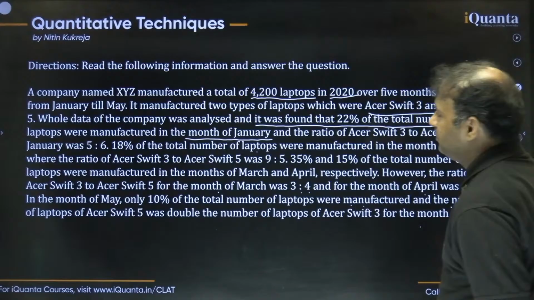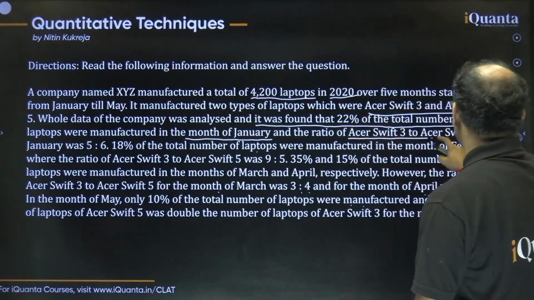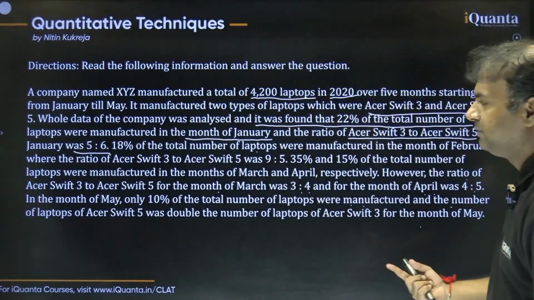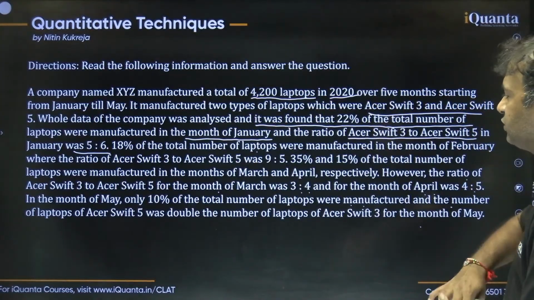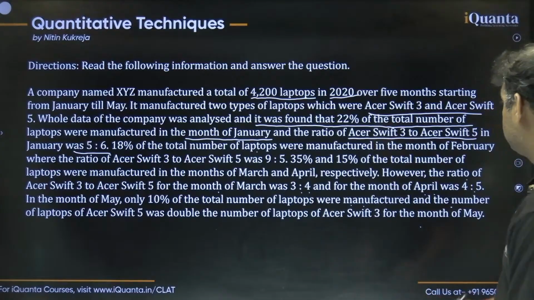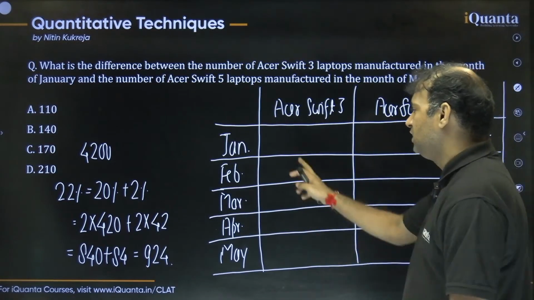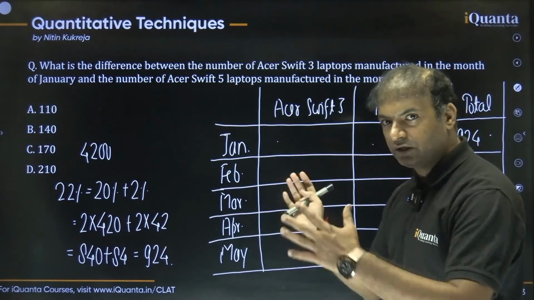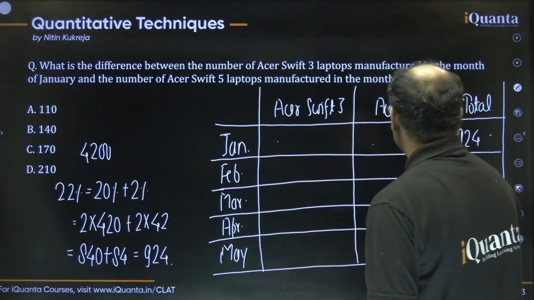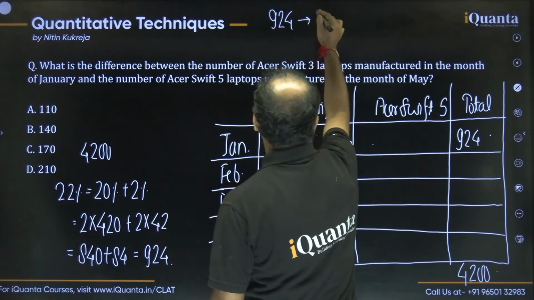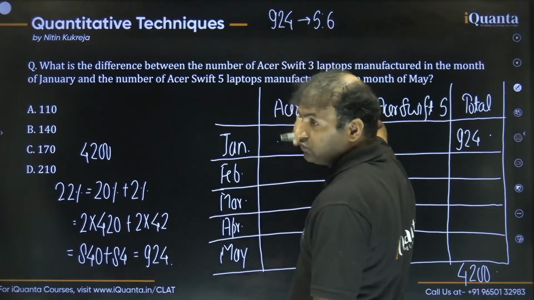Now they have said one more point, that the ratio of the Acer Shift 3 to Acer Shift 5 was 5:6. In this month January, the ratio of the laptops manufactured of both these types is 5:6. So now we have to divide this number 924 in the ratio of 5:6 for both the different types of laptops, which you can do easily, guys. This is something I taught you in the last session yesterday.